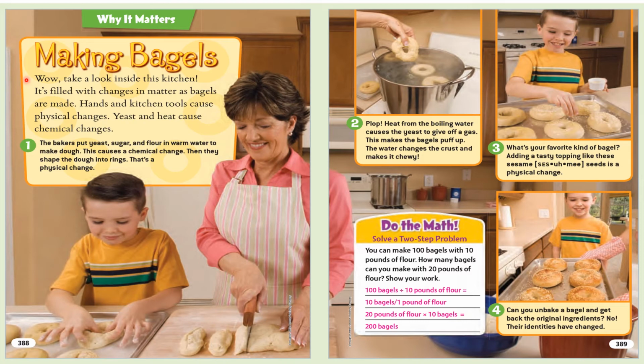1. The bakers put yeast, sugar, and flour in warm water to make dough. This causes a chemical change. Then they shape the dough into rings. That's a physical change. 2. Plop! Heat from the boiling water causes the yeast to give off a gas. This makes the bagels puff up. The water changes the crust and makes it chewy.